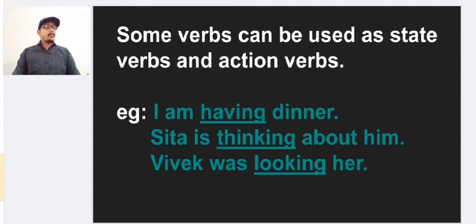Sita is thinking about him. Think is not a physical activity and can be called a state verb, but at the same time we can use this verb as an action verb because it gives a different meaning: reflect. And Vivek was looking for her. Look is a state verb, and here we can use the verb as an action verb because looking here means searching. Vivek was looking for her means Vivek was searching for her. So in this way, sometimes state verbs can be used as action verbs also, but most of the time state verbs will be only state verbs and we cannot use the ing form with them.